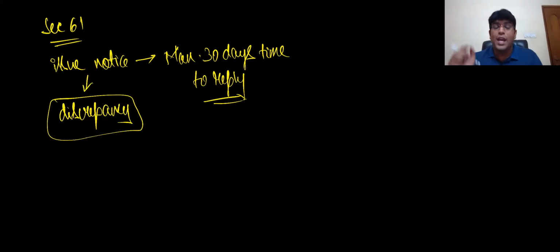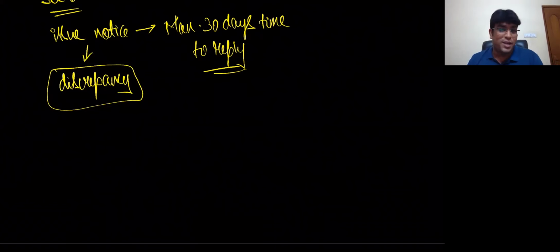But if proper officer is not convinced with the explanation given, he might take action under section 65 or 66 or 67 or 73 or 74. Wherein 65 talks about audit by department, 66 talks about what, my dear friends? Special audit. 67 talks about inspection, search and seizure. And 73 talks about what, my dear friends? Recovery in case of other than fraud, misstatement, suppression. And 74 talks about recovery in case of fraud, misstatement, suppression. That's it. That is the story of section 61, scrutiny of returns.